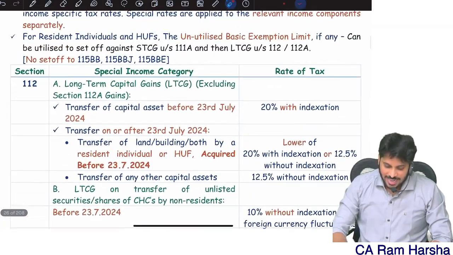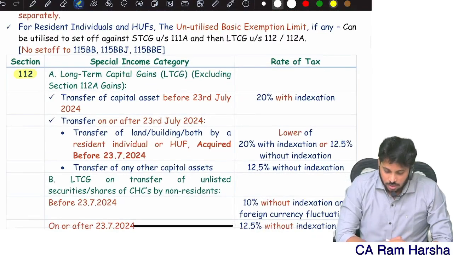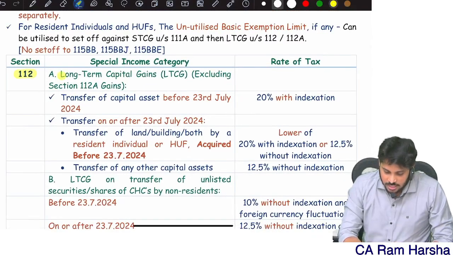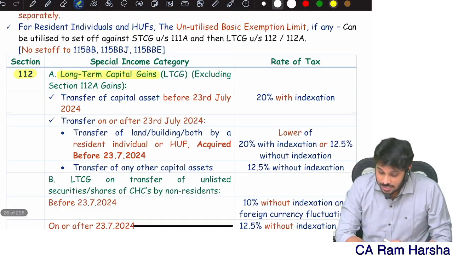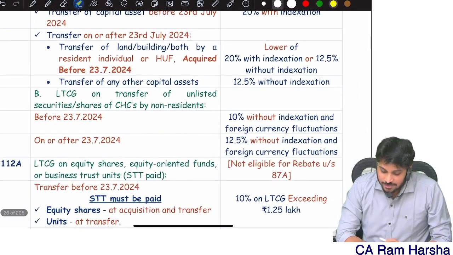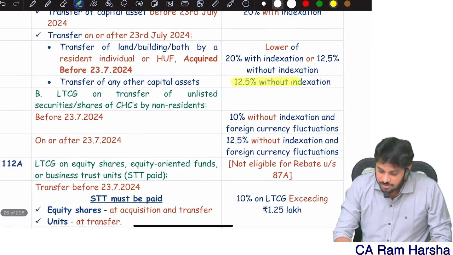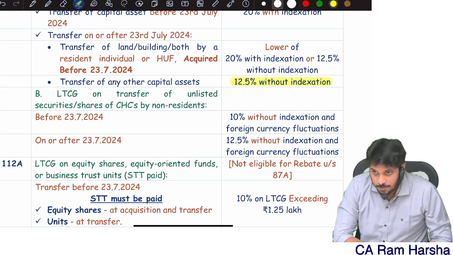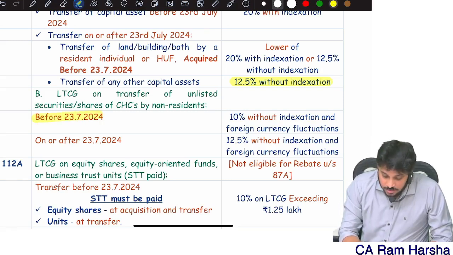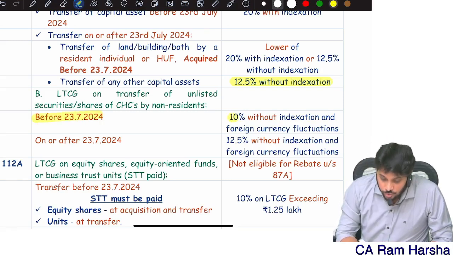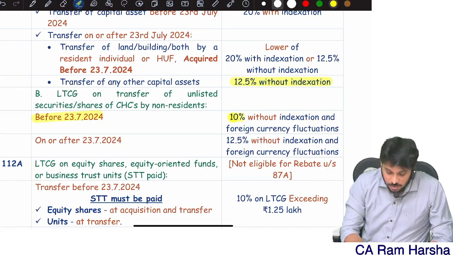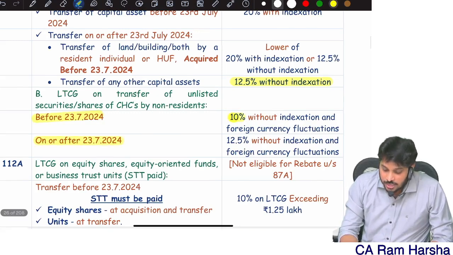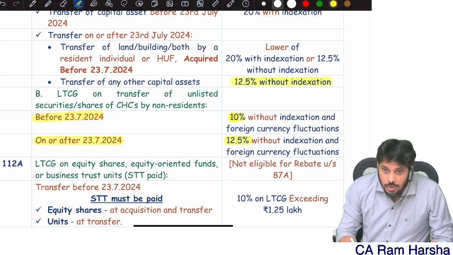Now, what are the special tax rates? There is a section called 112. This section talks about long-term capital gains. What is the tax rate straight away? This alone you remember for the time being: 12.5% without indexation. Before 23rd July 2024, the tax rate is 10%. On or after 23rd July 2024, the tax rate is 12.5%.